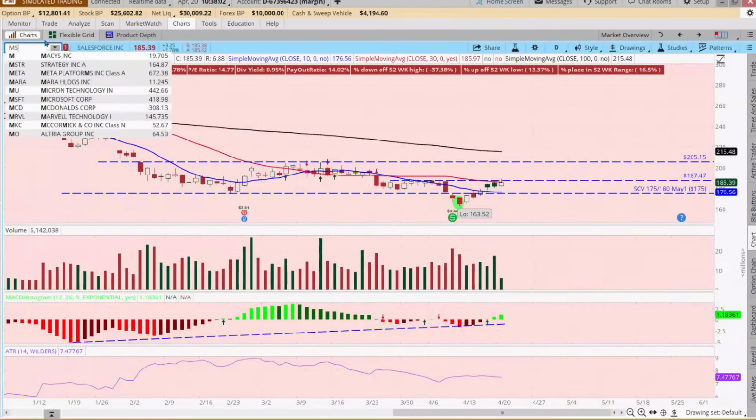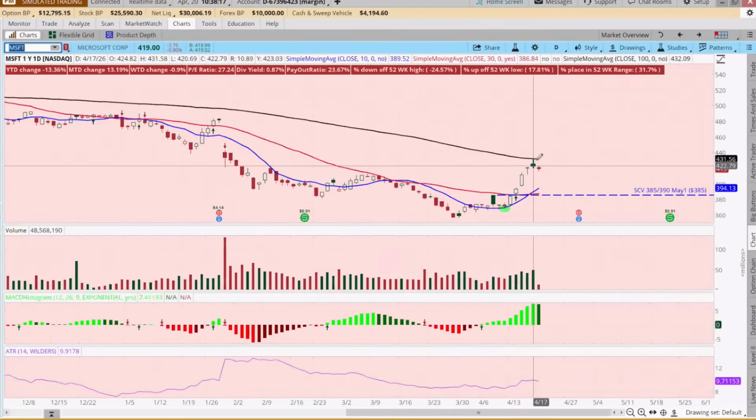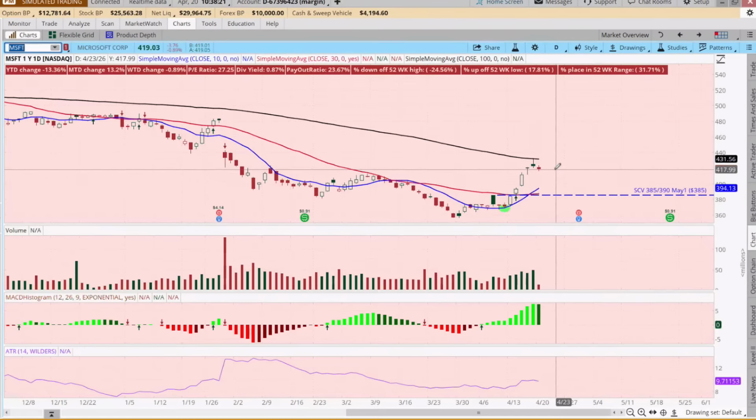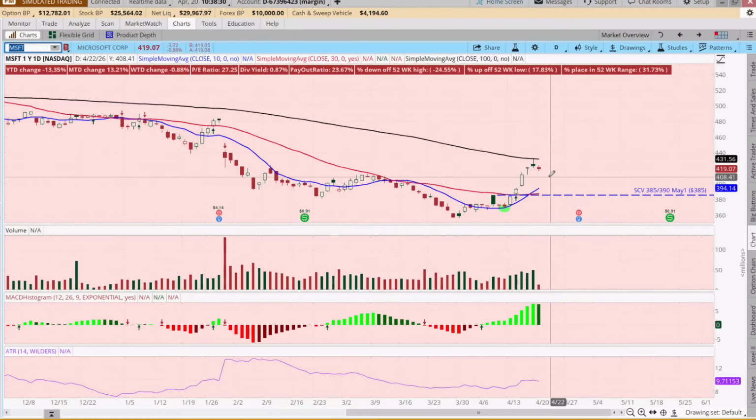So with Microsoft, it came up, we were expecting it came up to this high and went through it. So this could come down for 2 or 3 days. So we are going to watch this one like a hawk. But if it starts to rally tomorrow, we're going to lick our wounds and close that one also. And if it pulls back for 3 or 4 days and we've mediated a little bit of the loss, like,